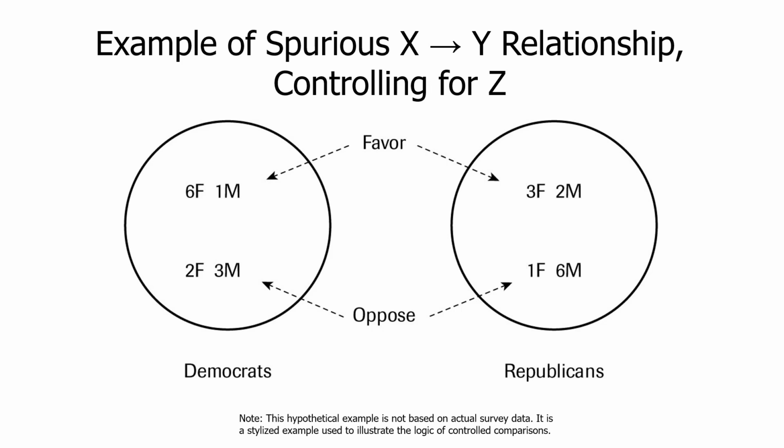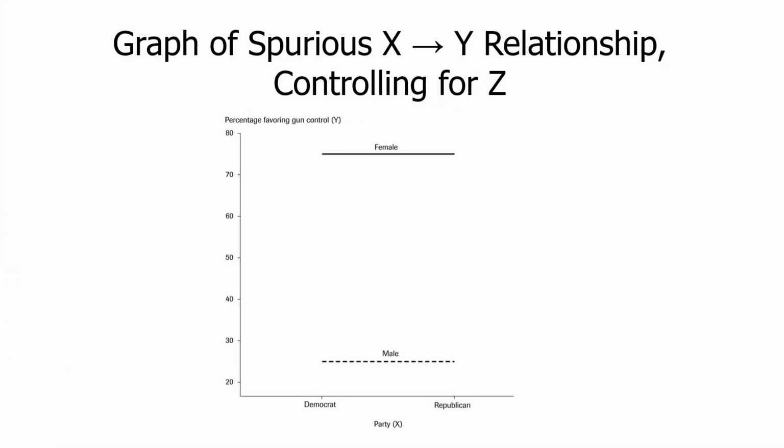Now let's give some graphic support to this. Let's graph this set of relationships. Here's what a multiple line chart looks like of the relationship that we just discussed. Here are the females. Every person along this line, between these 2 points, Democrat and Republican, is a female.